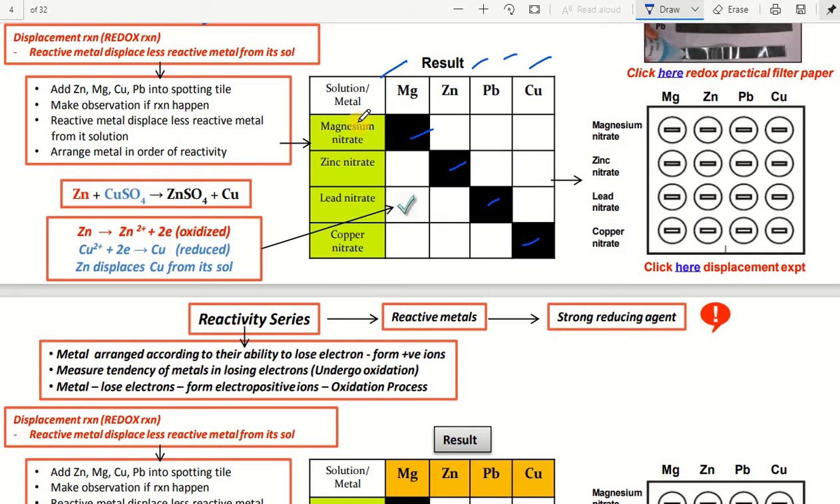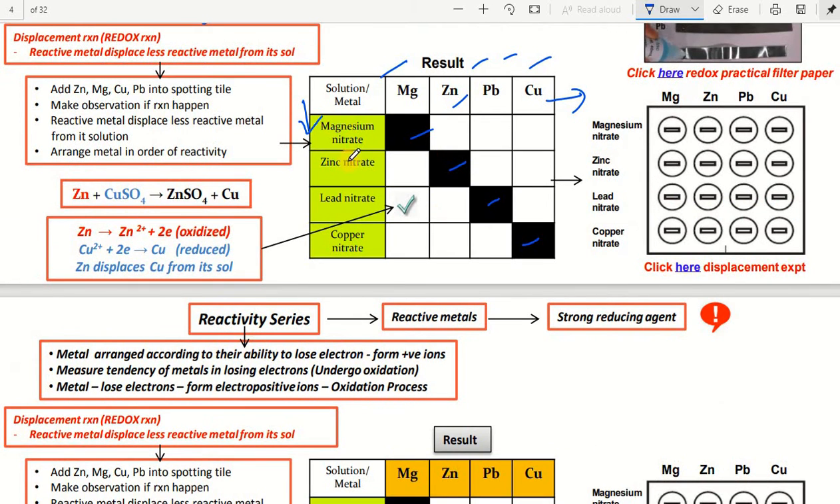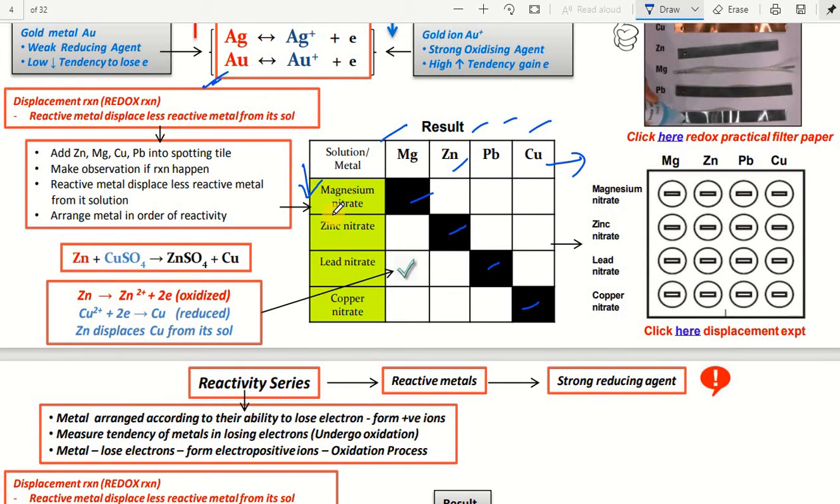Anything given like this, you can observe as a solution or metal. You can take magnesium nitrate or the metal. Here, on the vertical line we have the salts and on the horizontal line we have the metals. Magnesium nitrate: here a reactive metal displaces a less reactive metal. So if you take magnesium nitrate with zinc, what will happen? Definitely this reaction takes place, when zinc is said to be more reactive than magnesium.